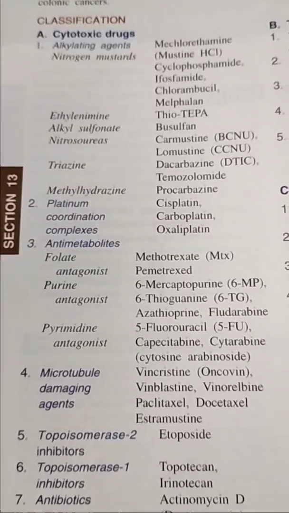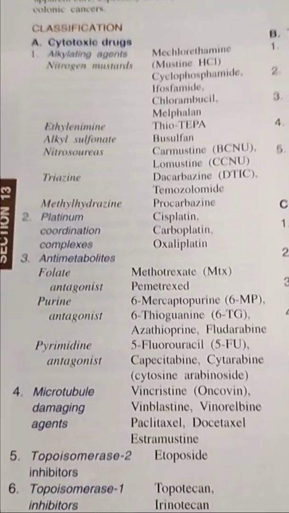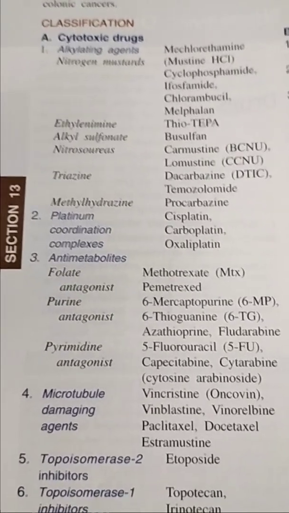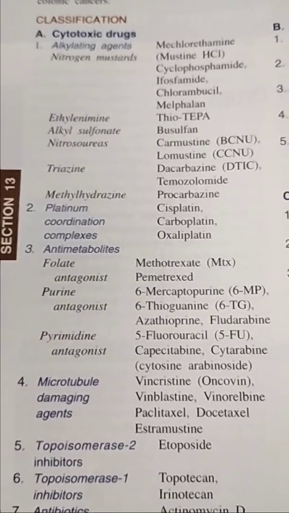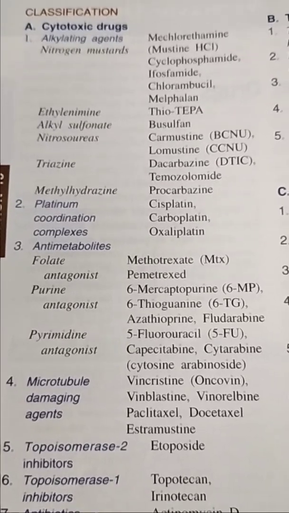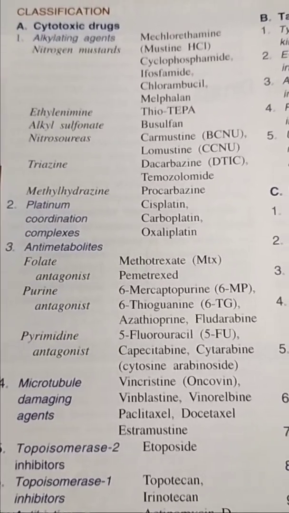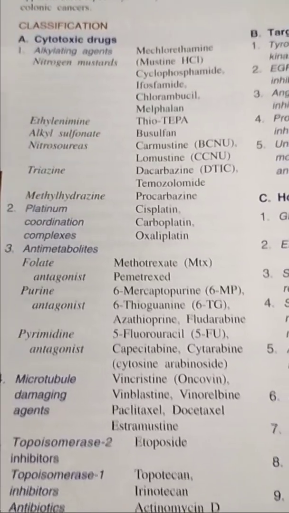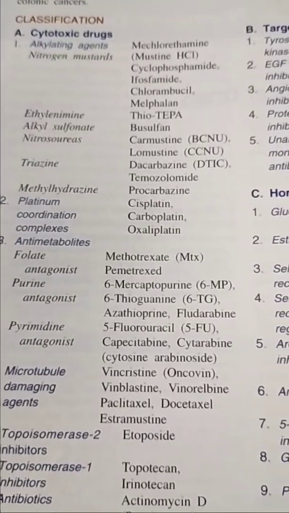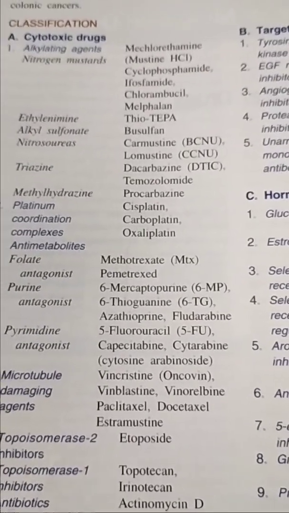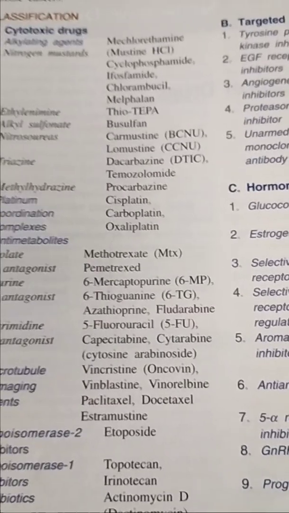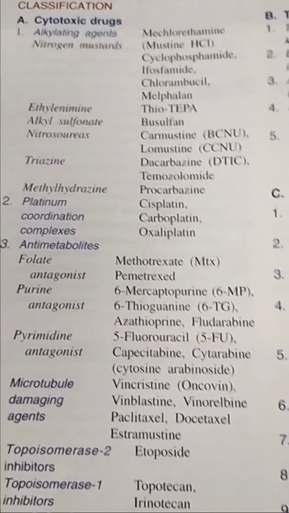These are divided into nitrogen mustards, ethylamine, alkyl sulfonate, nitrosoureas, triazines. According to their structure and uses, the drug names will be divided.